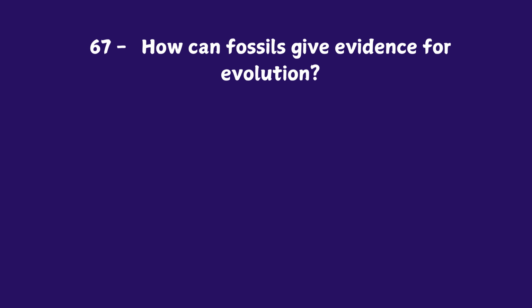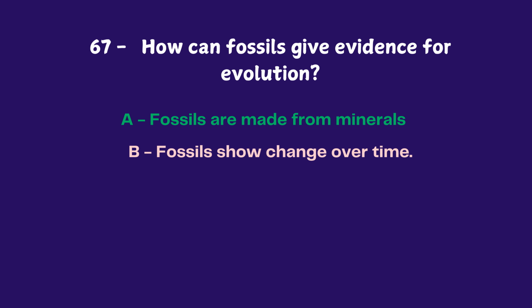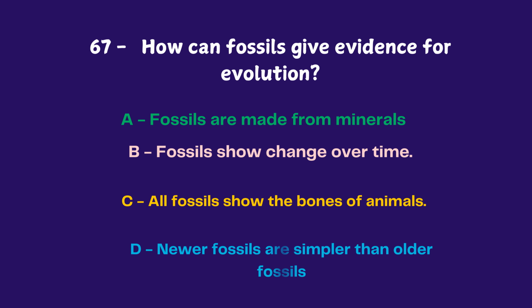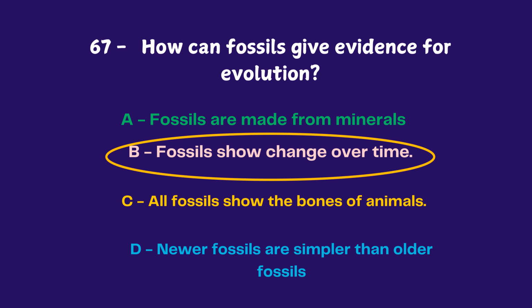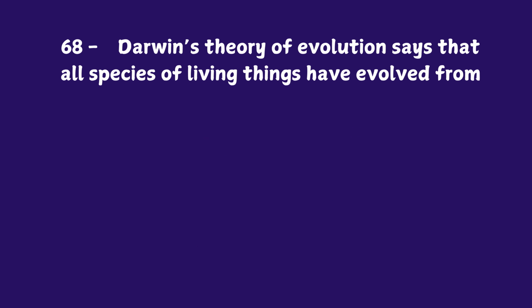How can fossils give evidence of evolution? A. Fossils are made from minerals. B. Fossils show change over time. C. All fossils show the bones of animals. D. Newer fossils are simpler than older fossils. The answer is fossils show change over time.